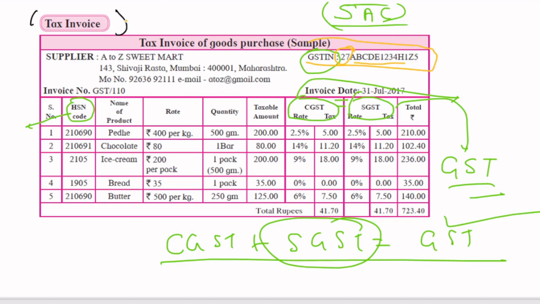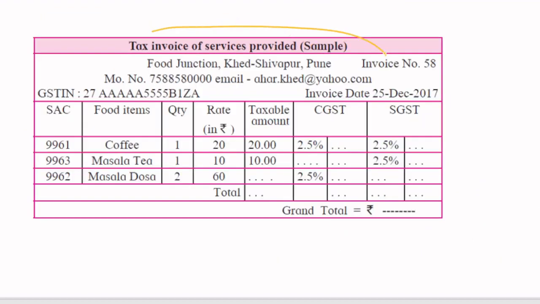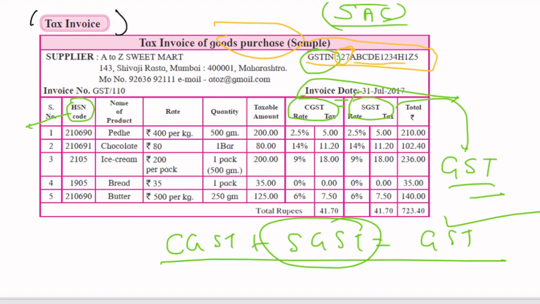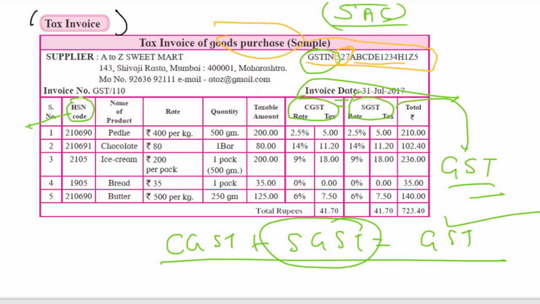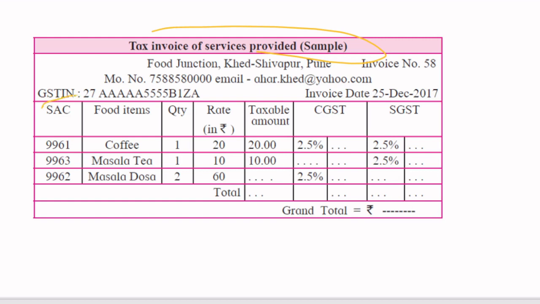Now let's check the difference. This tax invoice is of goods. We have another tax invoice for services. I just told you, right? Goods and services. That's the reason it's GST. For goods, I said that we get an HSN code, whereas for services we get a SAC code. That's the main difference. The rest of the things remain the same. See here, CGST, SGST, your GSTIN number, everything remains the same. Your code will differ in terms of service.